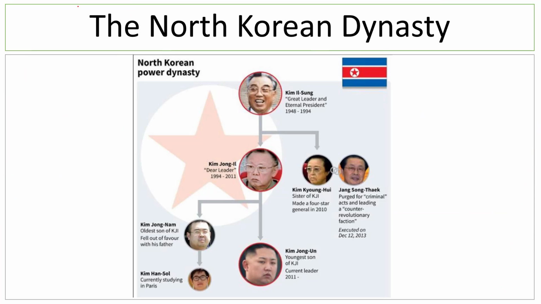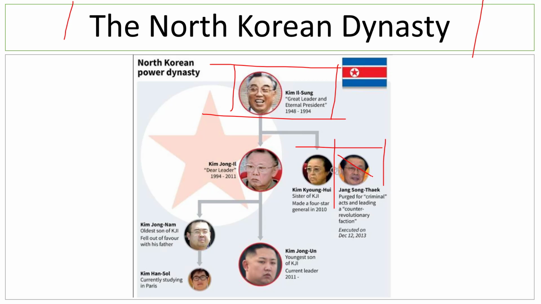Now over here you can actually see the North Korean dynasty. So as we talked about, Kim Il-sung was installed by USSR and he called himself the great leader. He had three sons, Kim Jong-il and these two guys. These two weren't all that fortunate, especially this guy. And this guy ended up becoming a 4-star general in 2010. His name is Kim Kyong-hui. Not all that important. The main thing is that even after Kim Il-sung died in 1994, there was a lot of power struggle between his sons because they wanted to be the next supreme leader.